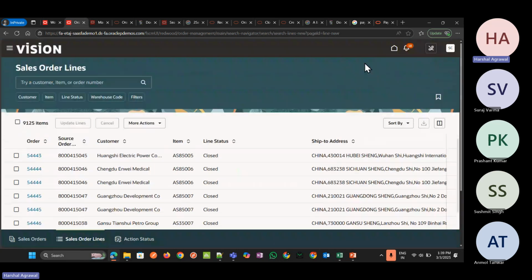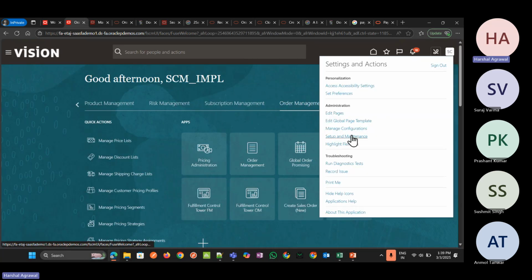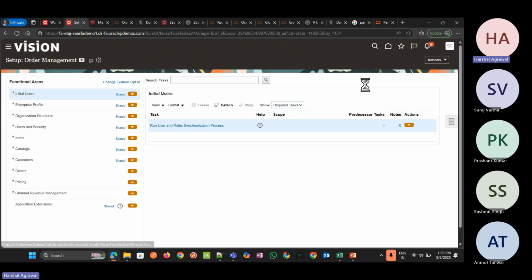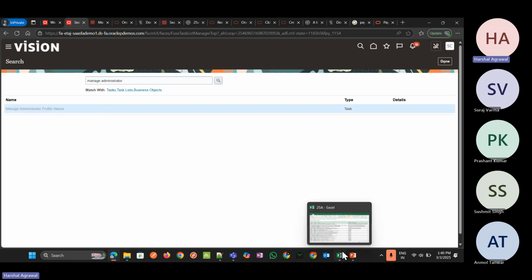Meanwhile, let me show the profile option which is used to enable this. Let me go to the action, then Setup and Maintenance. Here, in the task, click on search and manage administrator profile values.